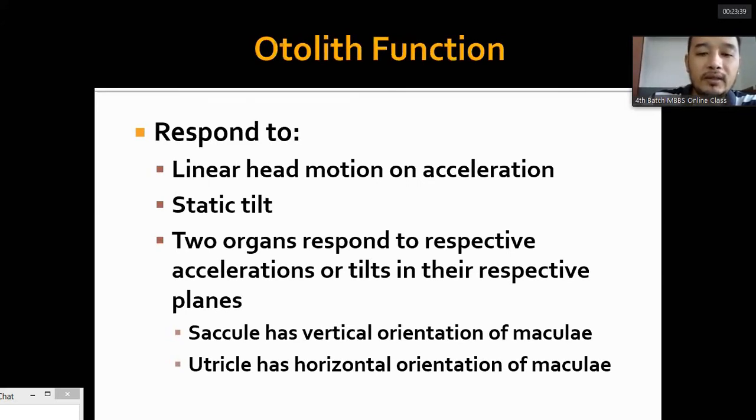Horizontal movement in any direction, forward, side to side, or diagonal, is detected by the utricular macula, and in vertical orientation, up and down movement is detected by the macula of the saccule.